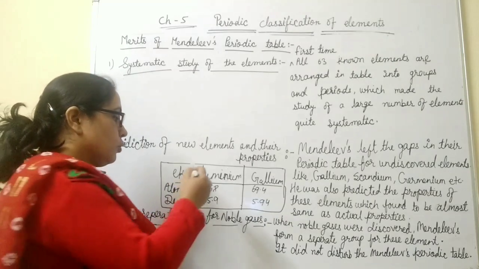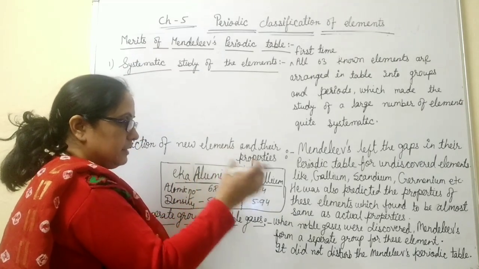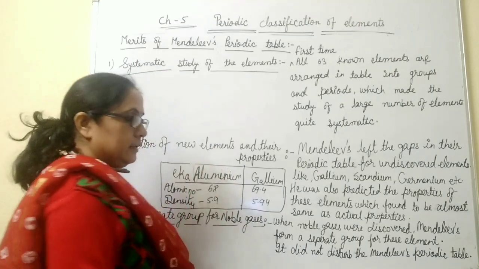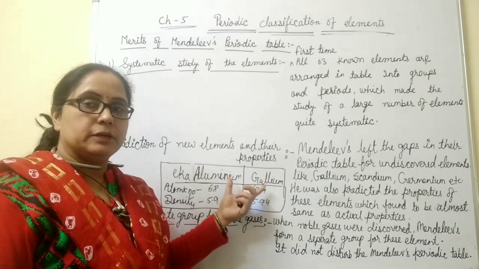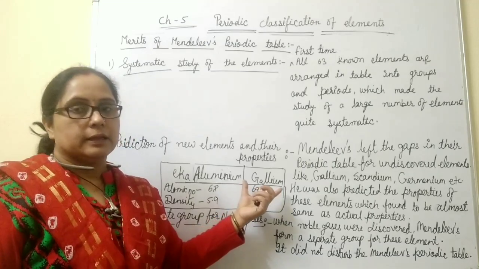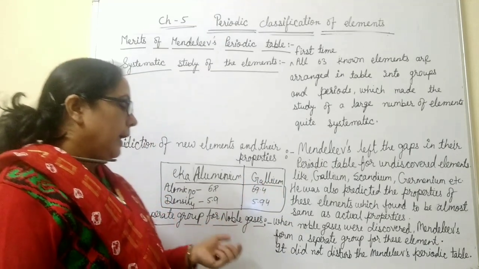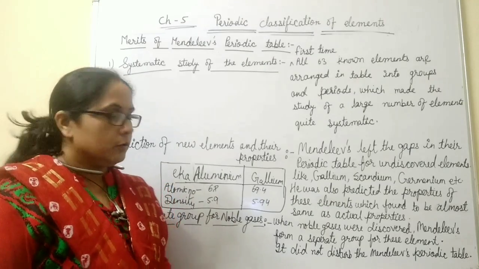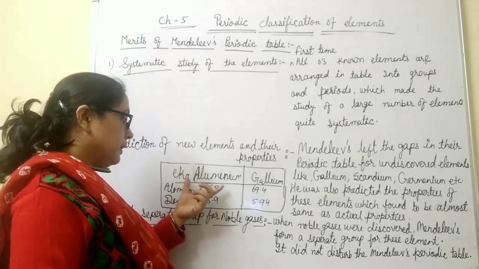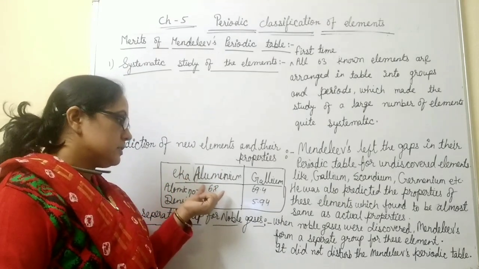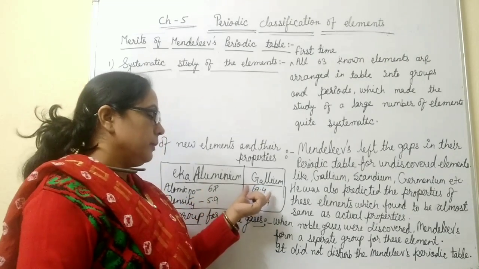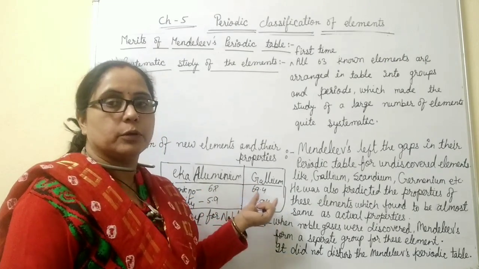In the group of aluminium, he left a gap and gave its name eka-aluminium. Later on, when this element was discovered, its name was given as gallium. And the properties of eka-aluminium and gallium are almost the same. For example, the atomic mass of eka-aluminium was predicted as 68, and in actuality the atomic mass of gallium is 69.4.